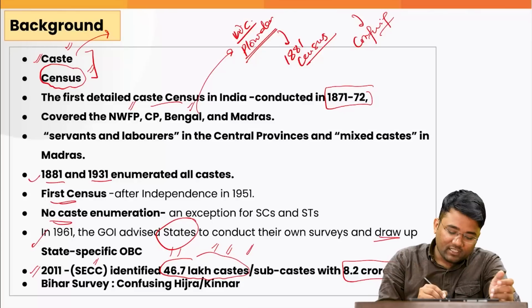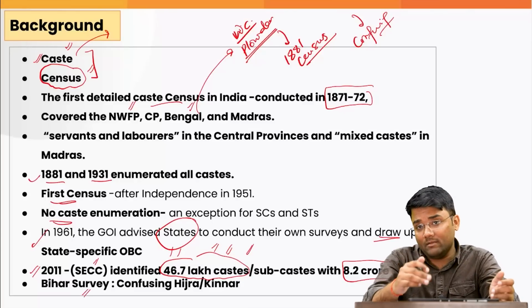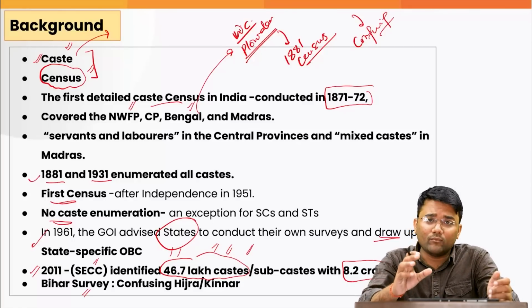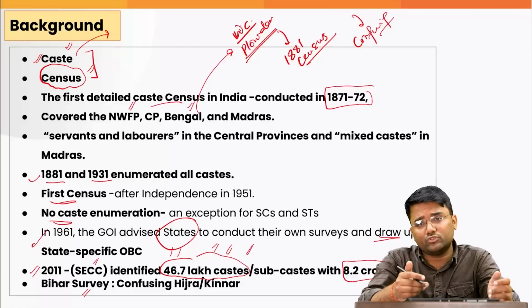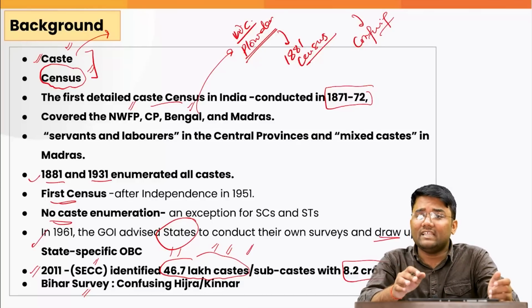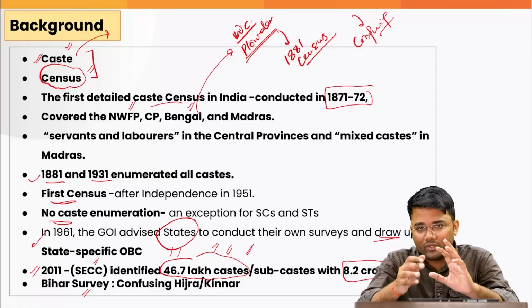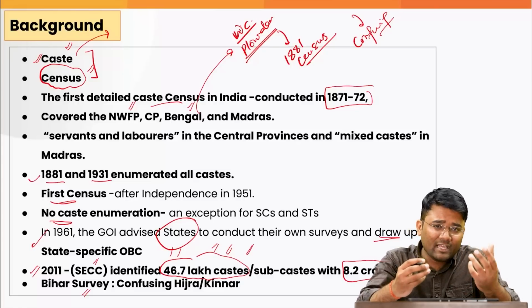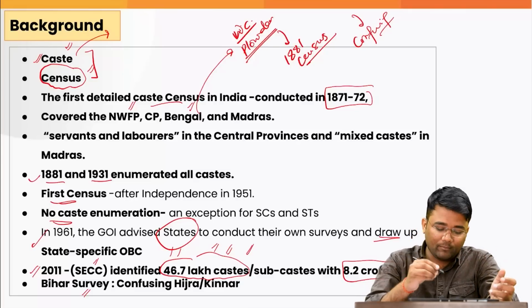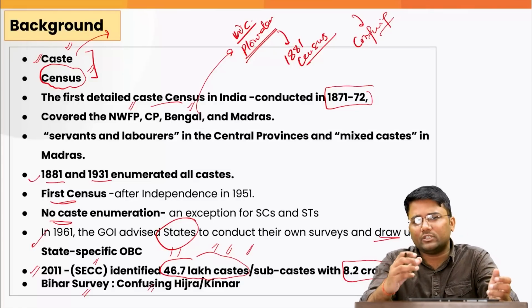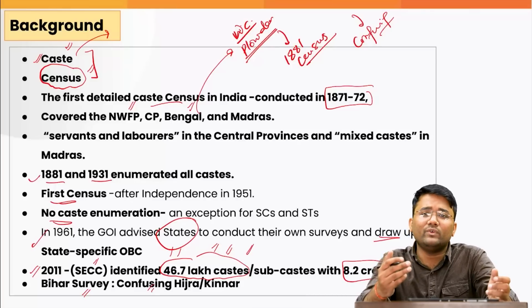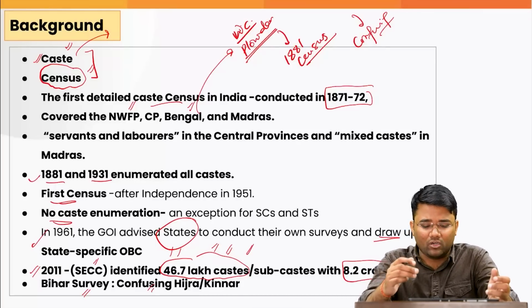So the data that came from the Bihar survey was somewhat better compared to the Socio-Economic Caste Census. But again, there was a lot of confusion with regard to particular castes or the names of the castes being used. For example, there was confusion with regard to the Hijra or Kinnar community, as to which caste they should belong.